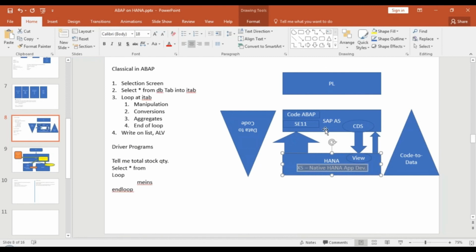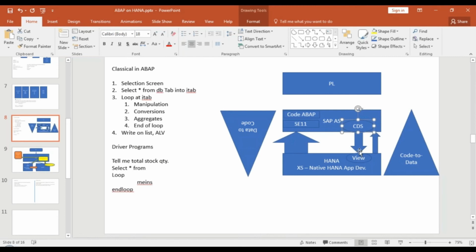So when you don't have an ABAP system, how would you do a code pushdown? For code pushdown, when you are using native HANA development, you would use the HANA CDS concept. But when you have an ABAP system and you want to do a code pushdown to the SAP HANA DB, you will use ABAP CDS. It's just that you create the CDS view in the ABAP stack and it gets created in the HANA database. That's the difference between ABAP CDS and HANA CDS.